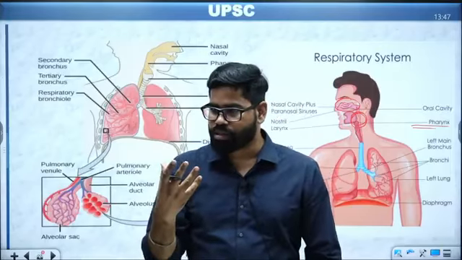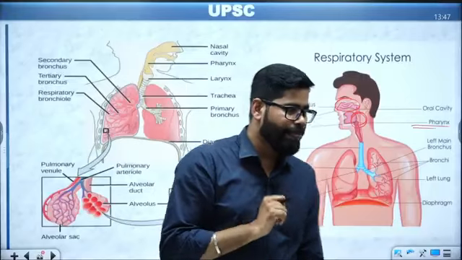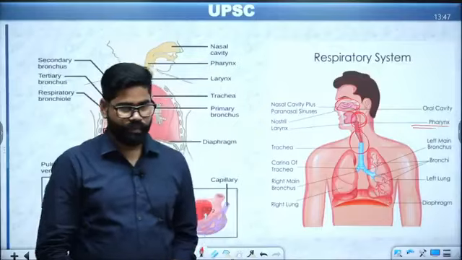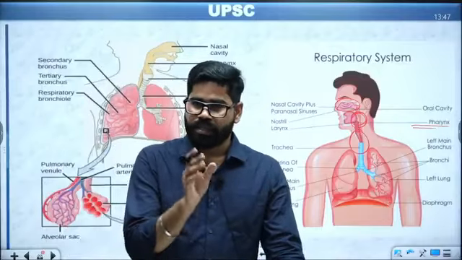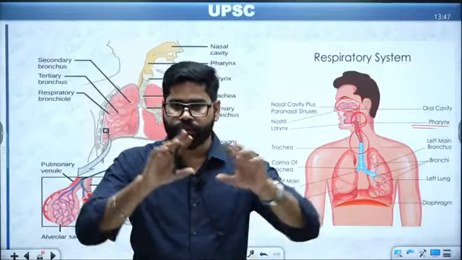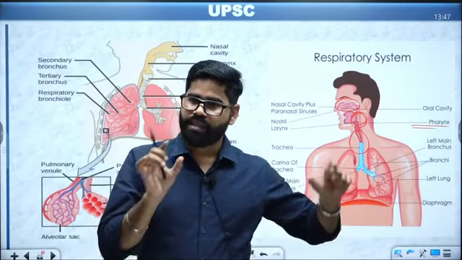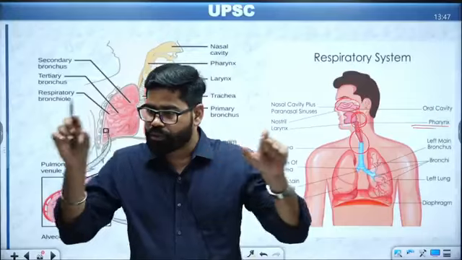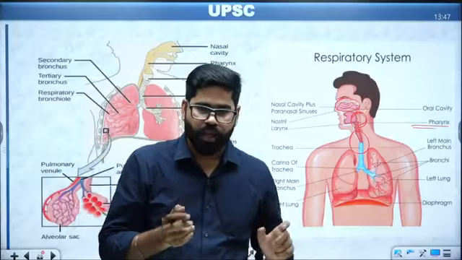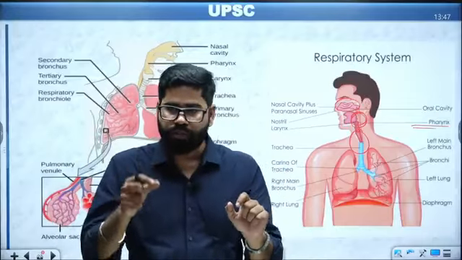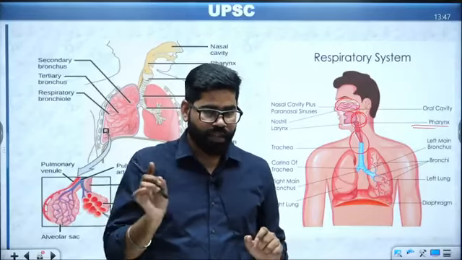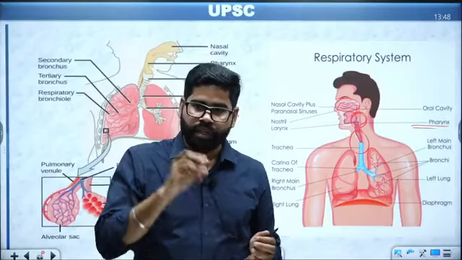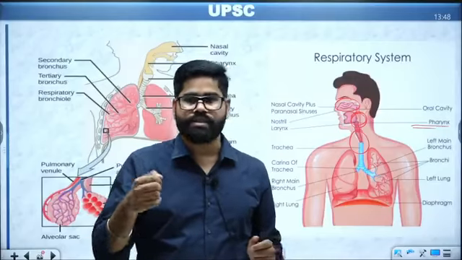Larynx is the voice box or the sound box of our body. After this, it goes into the trachea or the windpipe. The windpipe divides into two different parts called the bronchus. Bronchus divides into small tubes called bronchial tubes. The bronchial tubes divide into further smaller parts, finally into small balloon-like structures called alveoli.